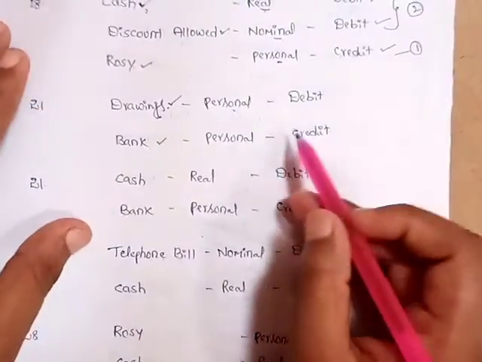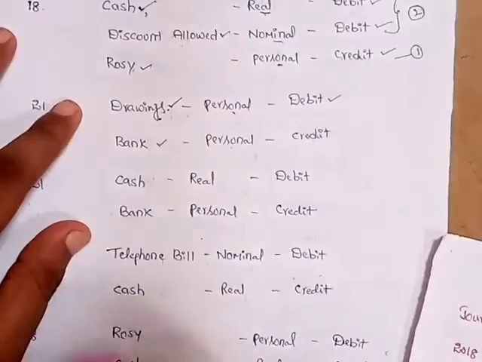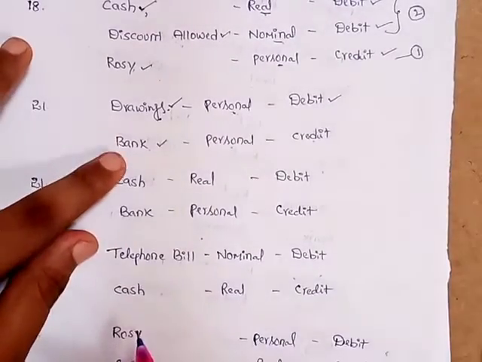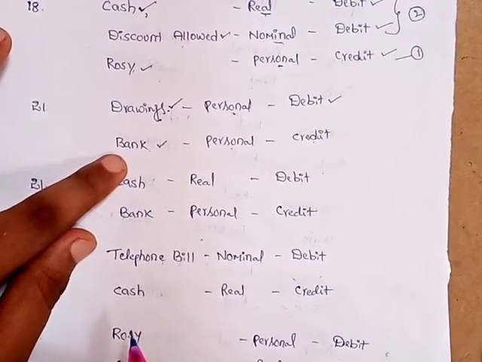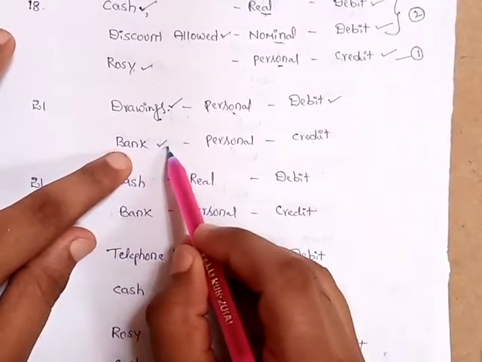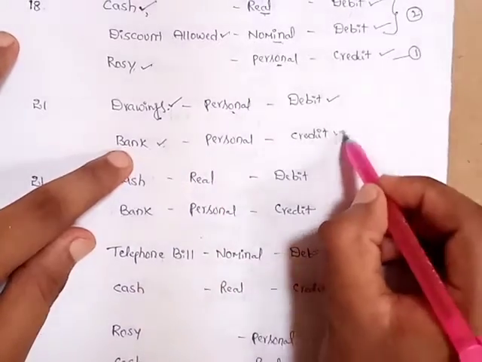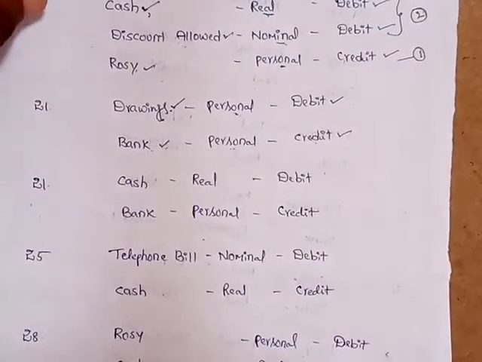So here proprietor is a receiver. According to personal account, receiver will be debit. Here the proprietor uses cash from bank, so bank is a giver, that's why according to personal account, giver will be credit.